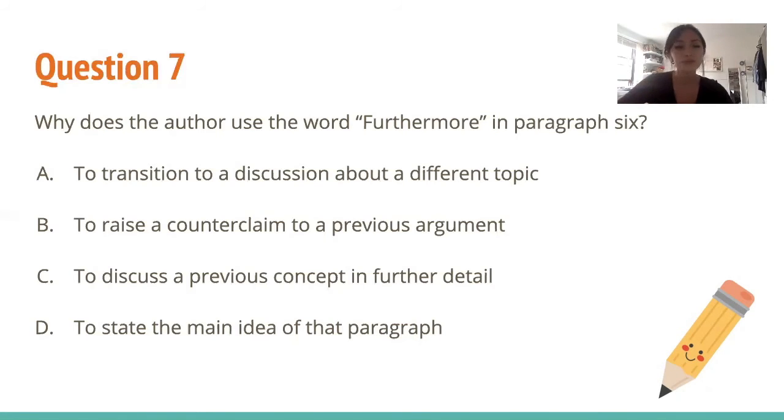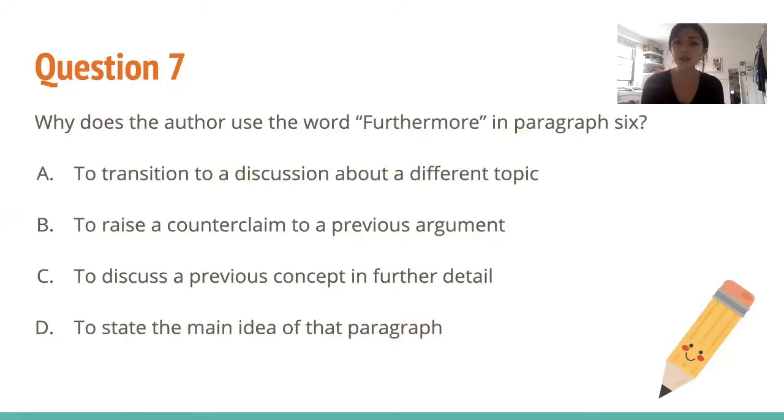It's the same topic, similar. So in paragraph 6, he says, "furthermore, he asserted that everything in nature is significant," etc. So the paragraph before, he's talking about Marsh's ideas. So if he's saying "furthermore, he asserted," we know that in paragraph 6, he's going to continue to talk about Marsh's ideas in his book. So let's look at the choices. Choice A, to transition to a discussion about a different topic. We already know what "furthermore" means, so we know that's not true.